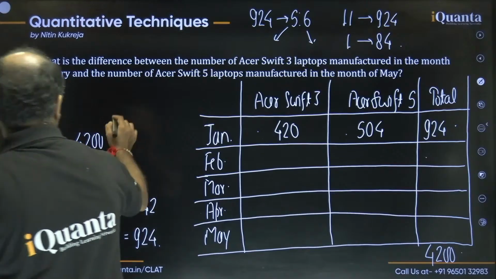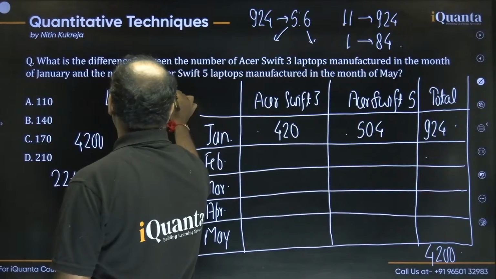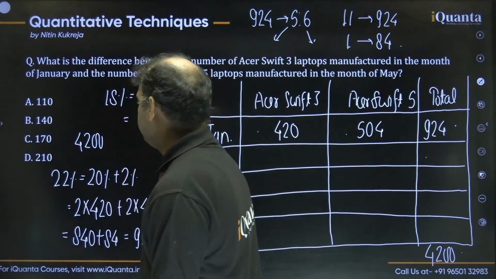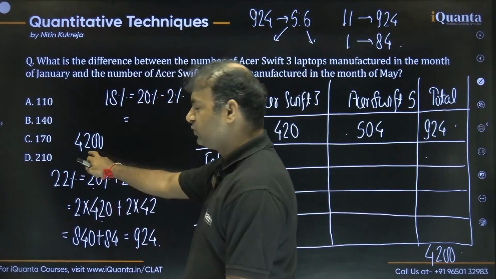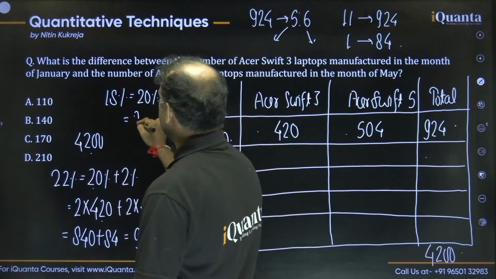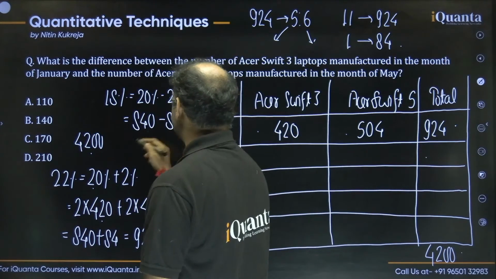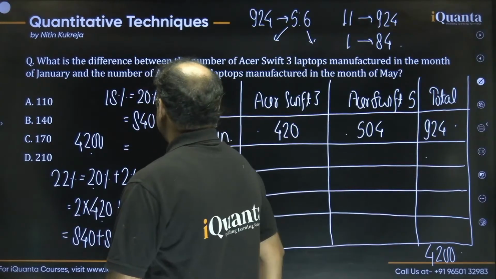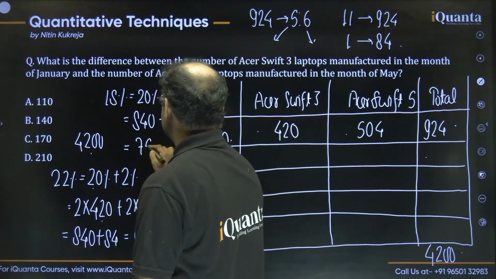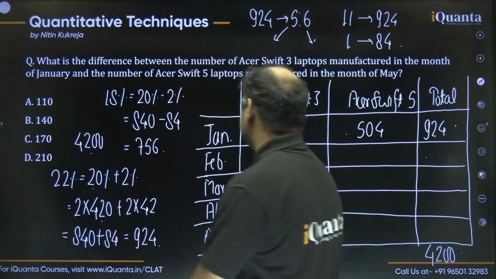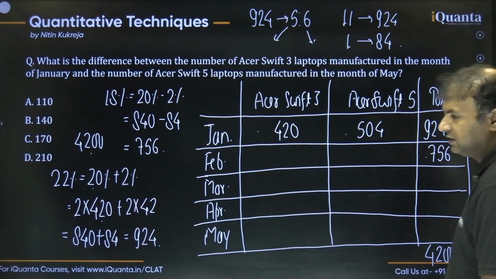Okay, so guys, we can say 18 as 20 minus 2. 20% is 2 into 10 percent, and 10% of this is 420, so 2 into 420 will be 840, and 2% is my 84, so this time it must be 840 minus 84. That should be 800 minus 40 is 760, minus 4 is 756. So the total laptops manufactured in Feb should be 756.